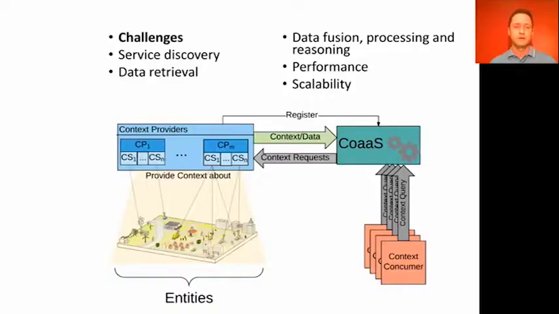BMW cares about experience of their customers, so they're looking for a solution to provide preconditioning, real-time smart routing, and car park suggestion services. In order to provide the best possible suggestion, it's vital to be able to retrieve the contextual information about the driver, car parks, charging stations, roads, and other involved entities in near real time. There are plenty of challenges that need to be addressed to properly fulfill these tasks. These challenges include service discovery, data retrieval, data fusion, processing and reasoning. Moreover, we need to consider performance and scalability problems.